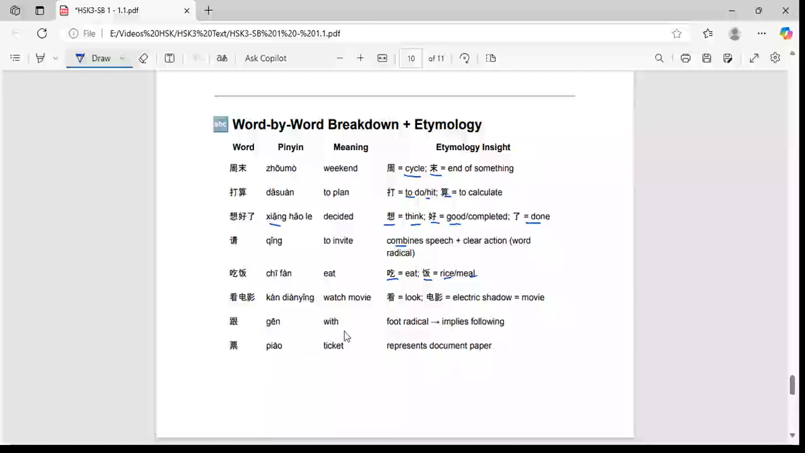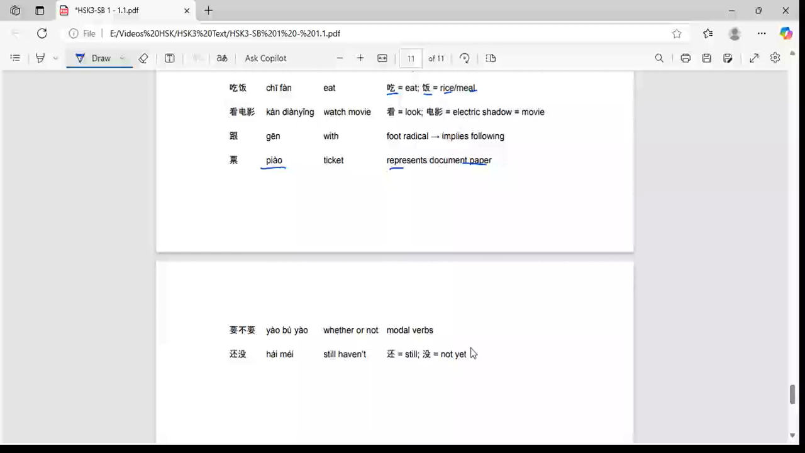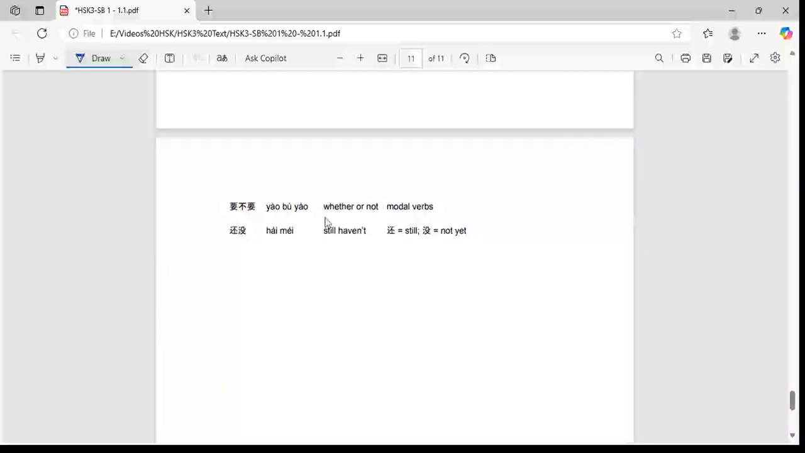Kàn diànyǐng, watch movie. Kàn has a foot radical actually, implies following or walking. And piào is ticket, represents the document paper over here in the radical. And the next one is yào bú yào. Yào bú yào is whether or not. It is the modal verbs. In English language we call it as could, would and all. It is all modal verbs. Like that here in Mandarin we have yào as a modal verb. And then hái méi. Hái is still and méi is not yet. So here we are finishing the dialogue 1.1 over here, and we will follow in our next video the second dialogue.